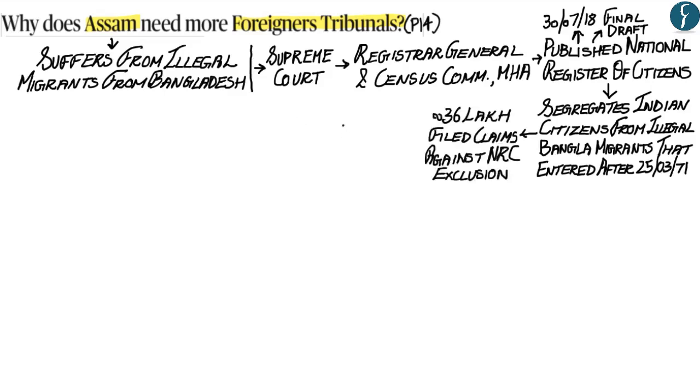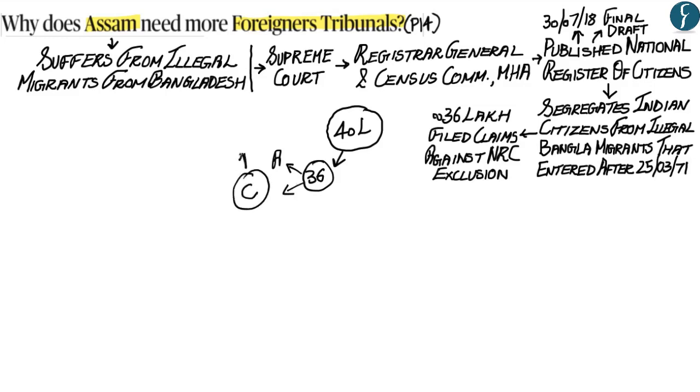Now, around 40 lakh people were said to be illegal migrants that have entered into the state of Assam. Out of this, 36 lakh people have said that they are citizens of India and not illegal migrants within the state of Assam. And it is in that regard that around 36 lakh people have filed their claims that they are citizens of India and should be included within the final list of the NRC, or the National Register of Citizens, and therefore be treated as being Indian citizens within the NRC list.